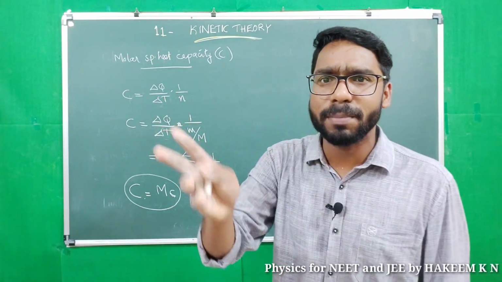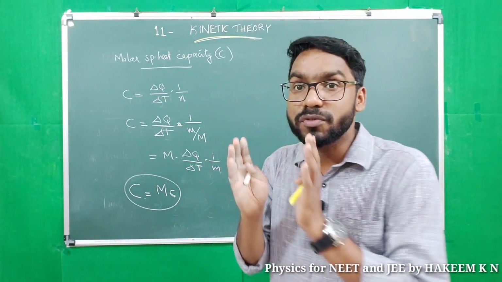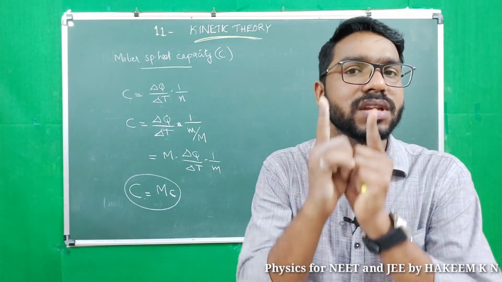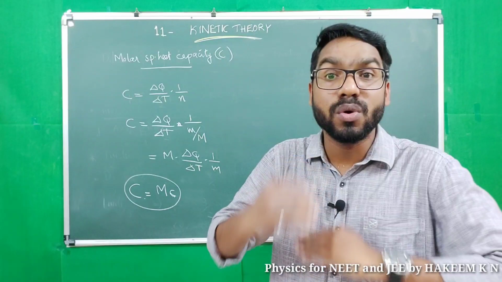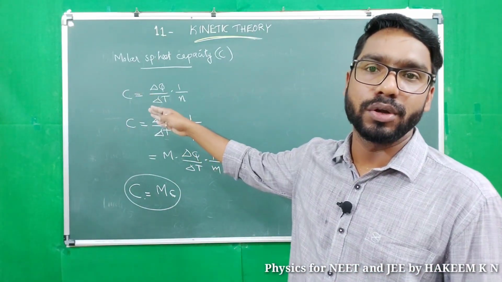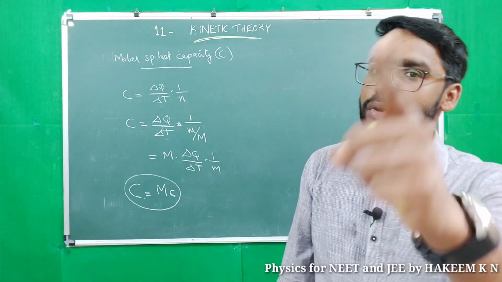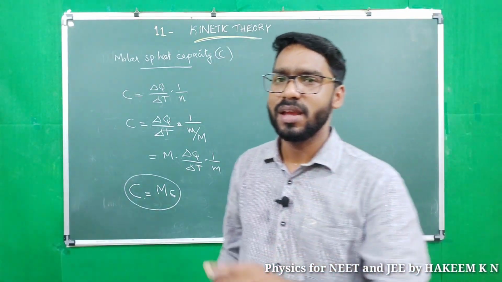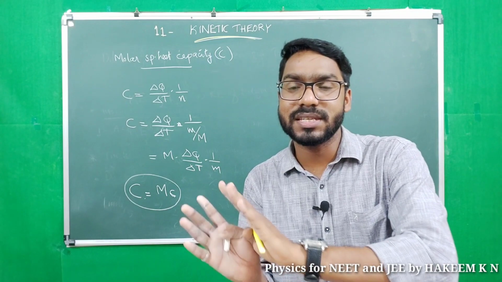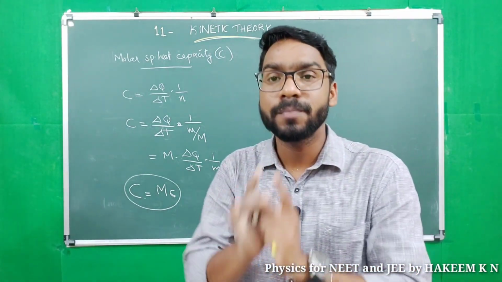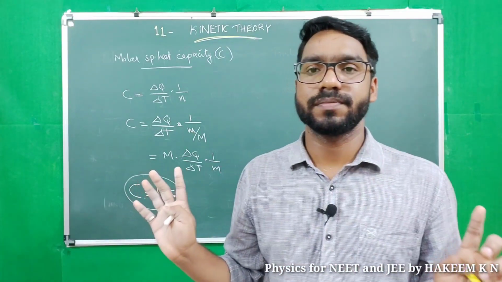In isobaric process, pressure is constant, so we will use C equal to Cp, specific heat capacity at constant pressure. And in isochoric process, C equals Cv, specific heat capacity at constant volume. So the value of C changes according to the process for gas molecules.